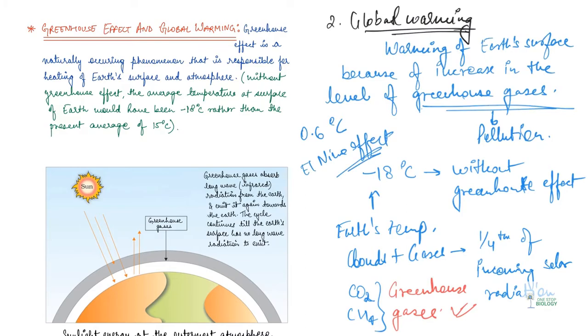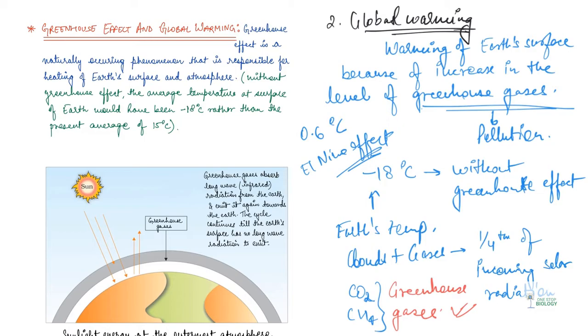And it is also responsible for melting of polar ice caps, as well as different snow caps, like the Himalayan snow cap. So melting of all these ice caps, over many years, will result in rise in sea level that can submerge many coastal areas. So basically, this is leading to deterioration of various landforms as well.